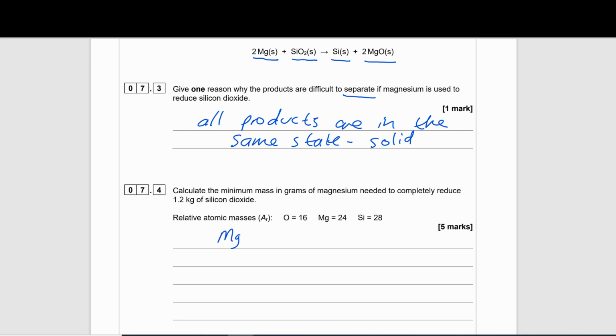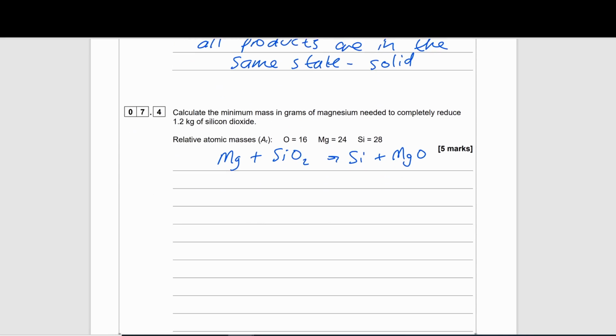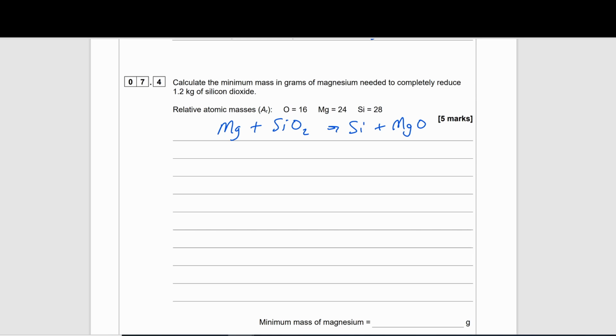And then I'm going to write down the things that I need to find and I'm also given. So first thing that I'm given is a mass of silicon dioxide. I'm also given the relative atomic masses.